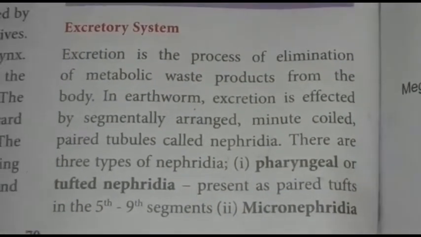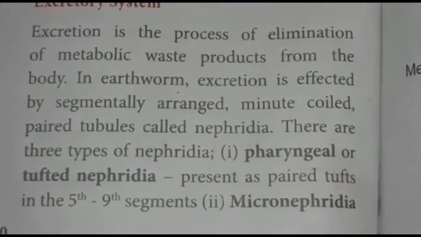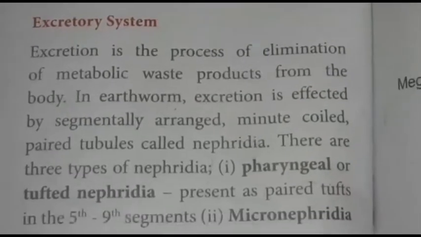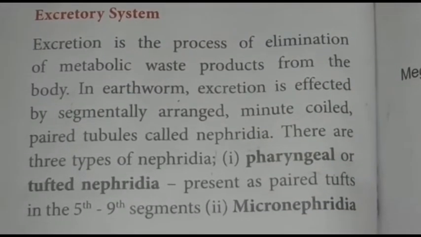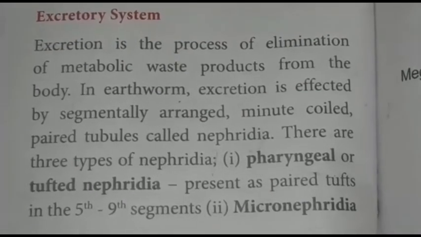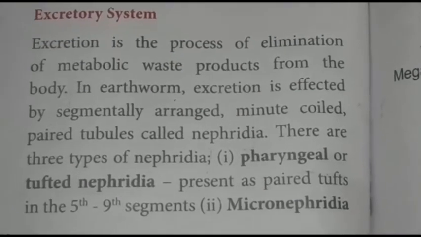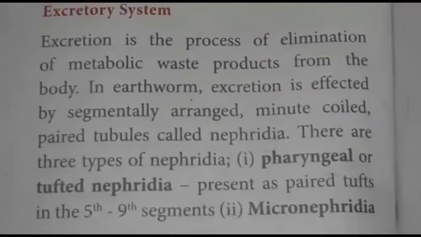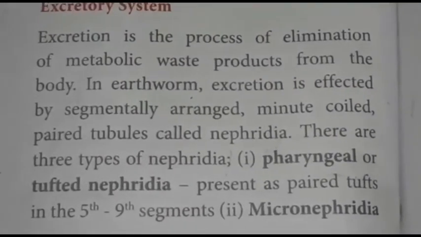What is excretion? Excretion is the process of elimination of metabolic waste products from the body. Excretion means removal of nitrogenous waste products from the body.